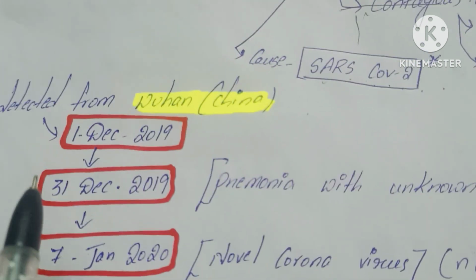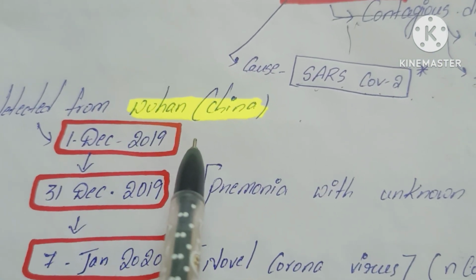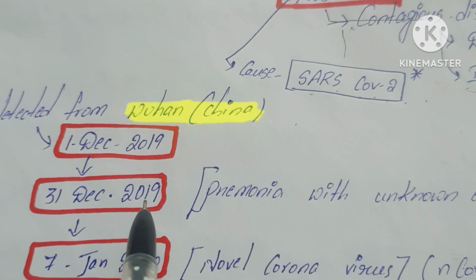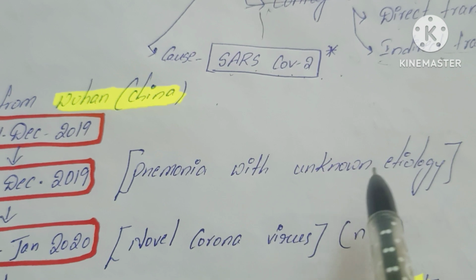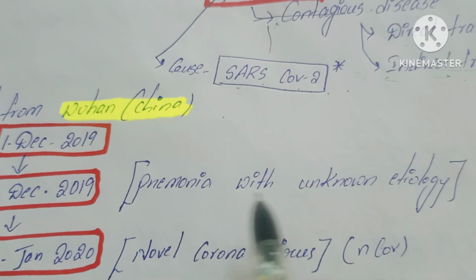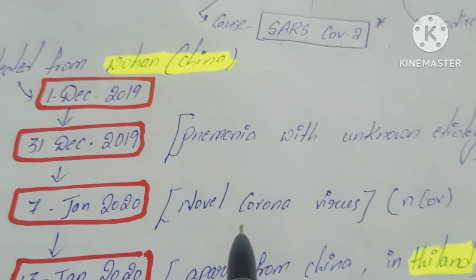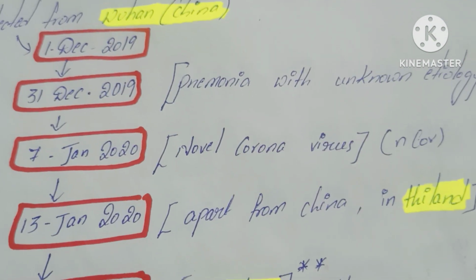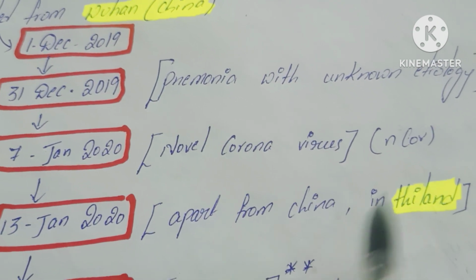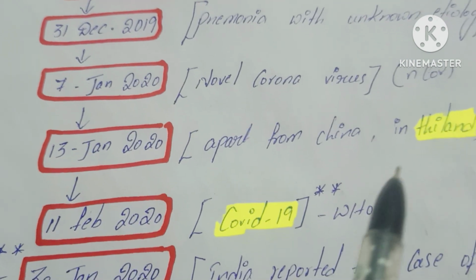It was first detected in Wuhan, China on 1st December 2019. On 31st December 2019, pneumonia with unknown etiology was reported. The novel coronavirus was named on 7 January 2020. On 13 January 2020, a case was reported outside China, in Thailand.